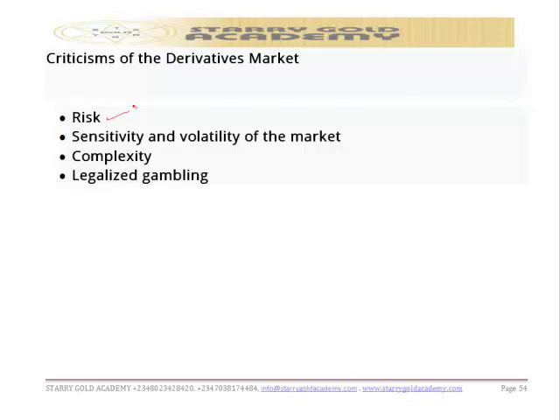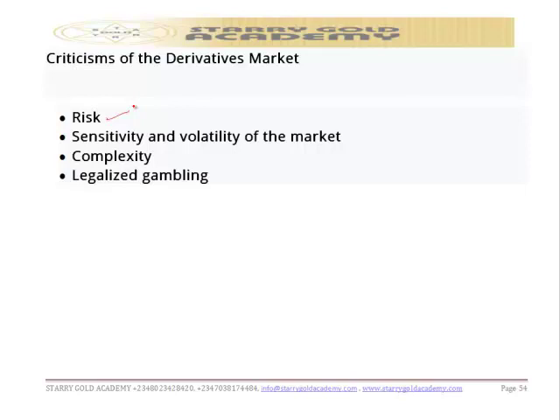Derivative markets are often criticized and looked down on owing to the high risk associated with the trading in financial instruments. You know, it is good for hedging as well, but if you don't understand it, the risk is far higher than the benefit you can get if you don't understand the way it operates. So it's embedded with high risk.